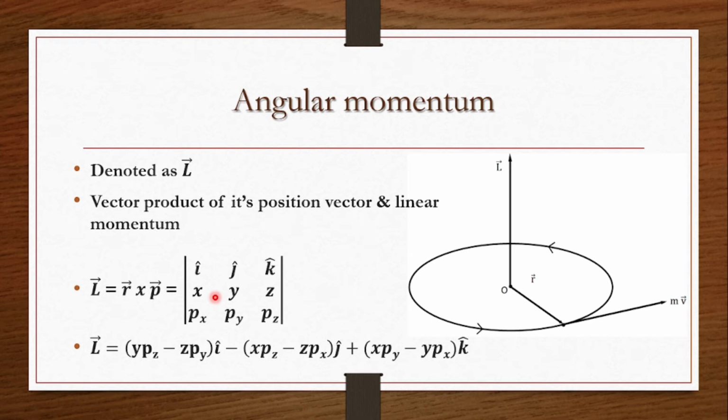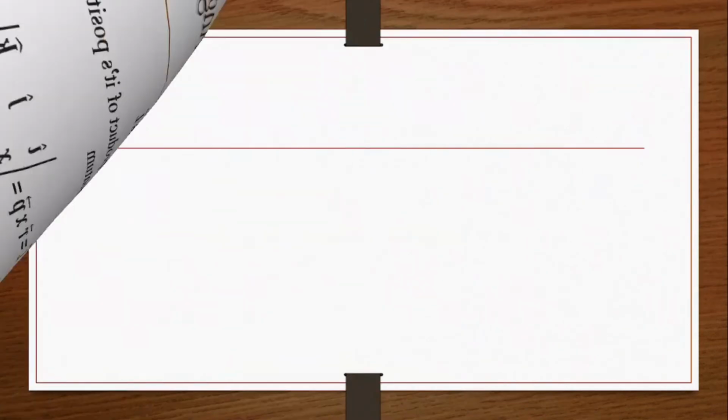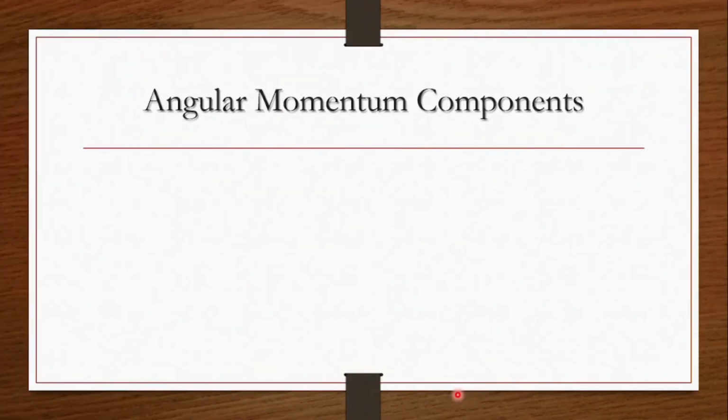So here we can observe that the angular momentum is defined in three parts. The first part can be related to the x component, the second part to the y component, and the third part to the z component. But this is according to classical physics, and how it is going to change with respect to quantum physics is the question. So now let us find out the angular momentum components in Cartesian coordinates with respect to quantum laws.